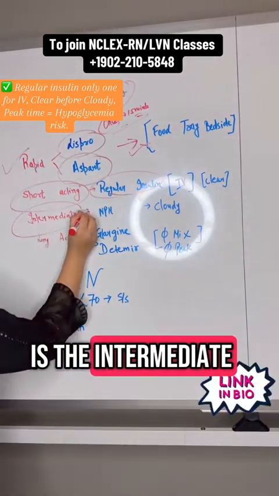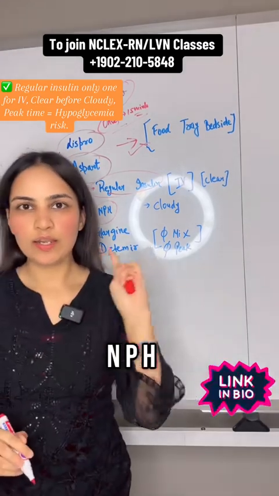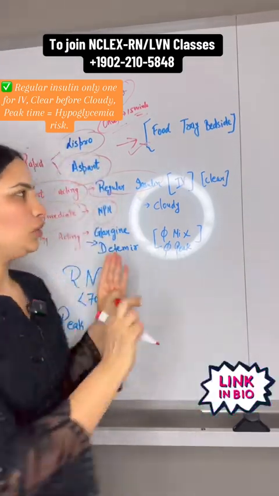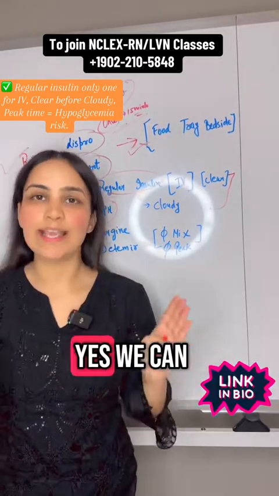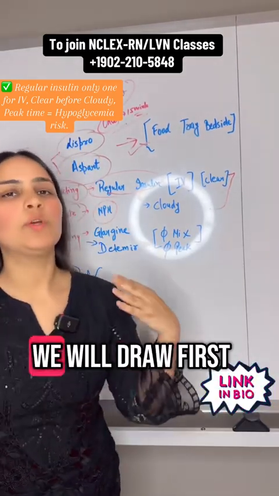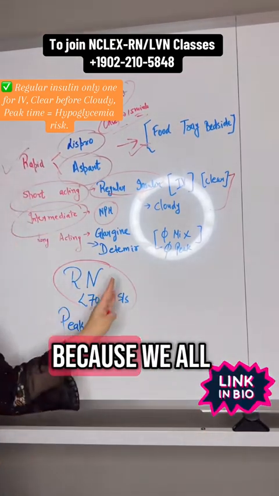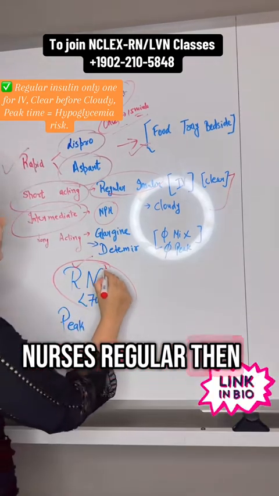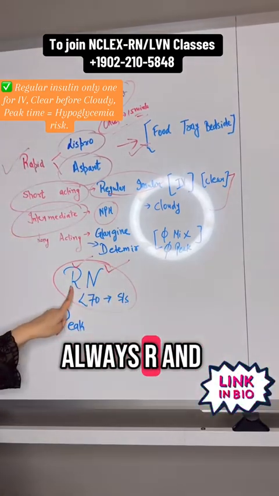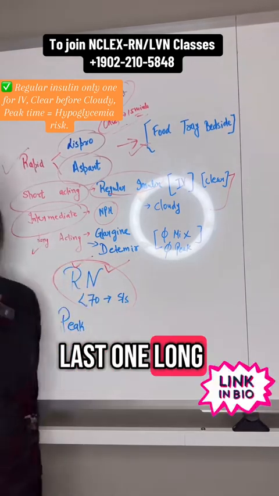Third is the intermediate. We call it NPH. NPH is a cloudy solution. A question will come about these two insulins: can we mix these? Yes, we can mix these, but which one will we draw first? So remember the word RN, because you are all going to be RNs, registered nurses: regular, then NPH, always. R and then N.